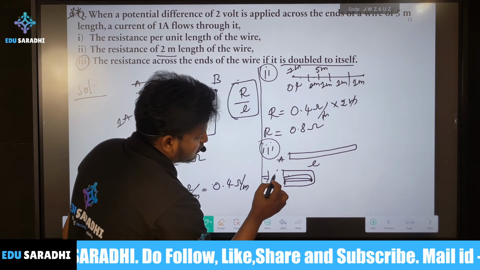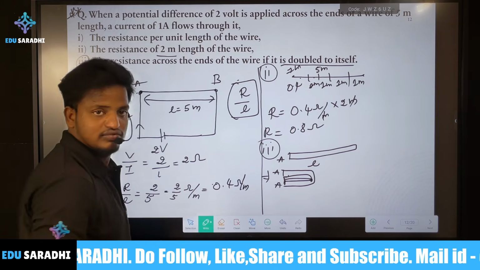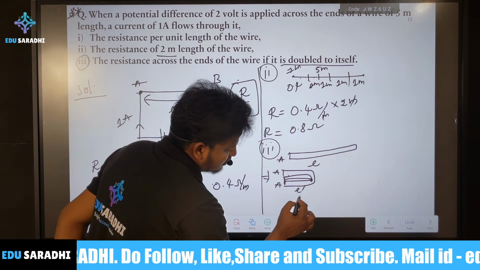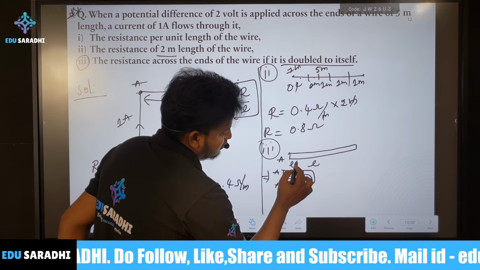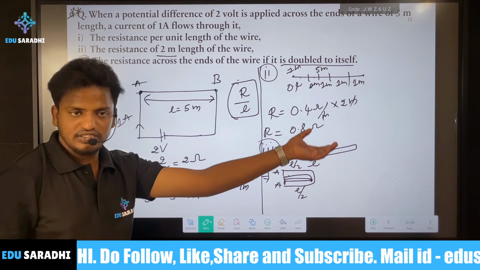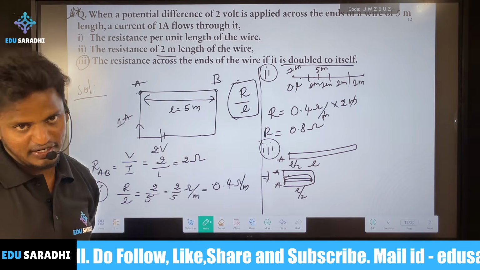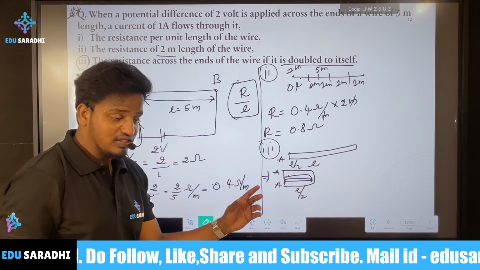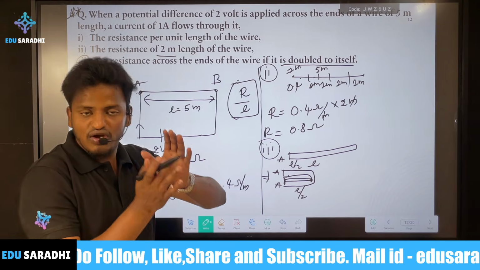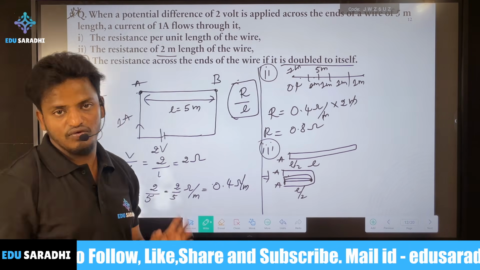See, so this A and this A. So by folding, it's doubled. Then the length will decrease by L by 2. If it's doubled, its length is reduced by L by 2, because we cannot reduce its length otherwise. Okay, it's doubled by its own. We have only one option, we have to fold.